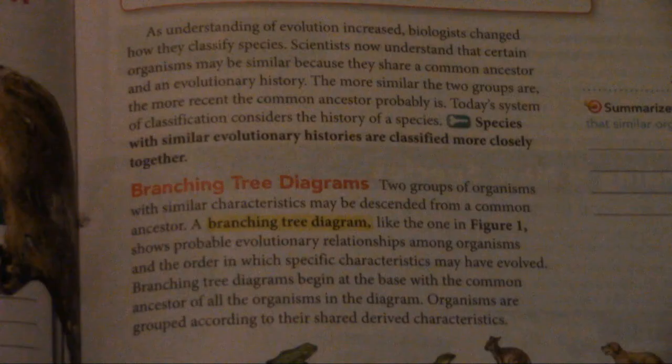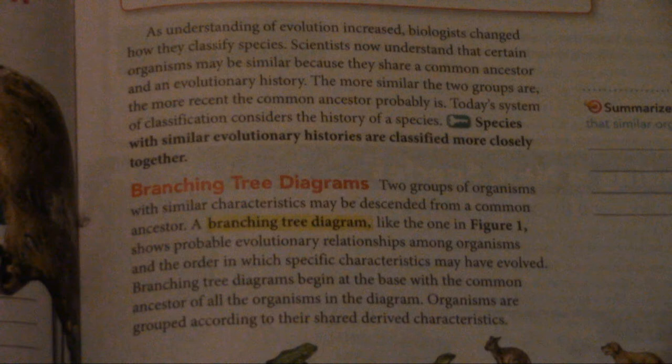As understanding of evolution increased, biologists changed how they classify species. Scientists now understand that certain organisms may be similar because they share a common ancestor and an evolutionary history. The more similar the two groups are, the more recent the common ancestor probably is. Today's system of classification considers the history of a species. Species with similar evolutionary histories are classified more closely together.